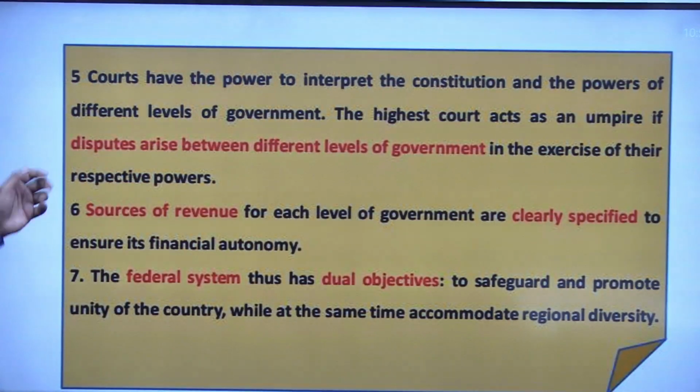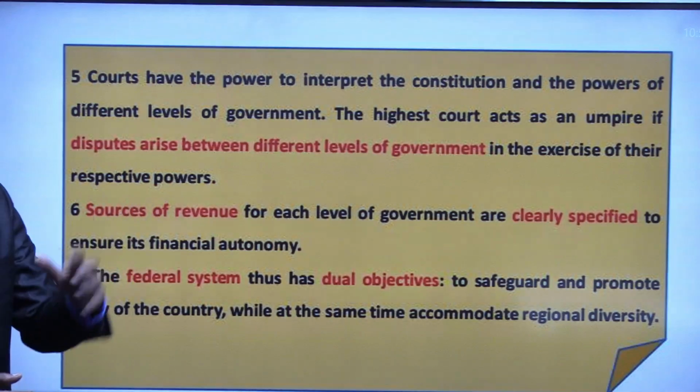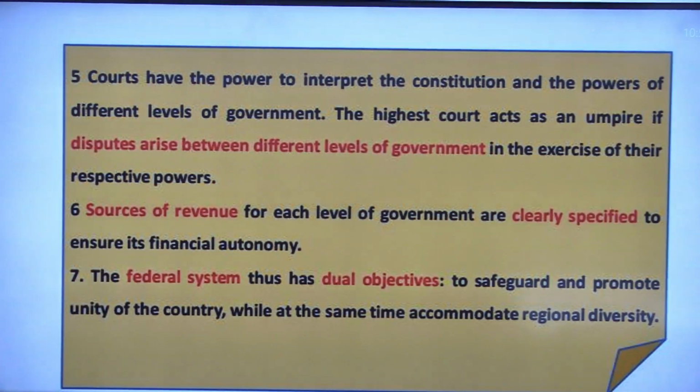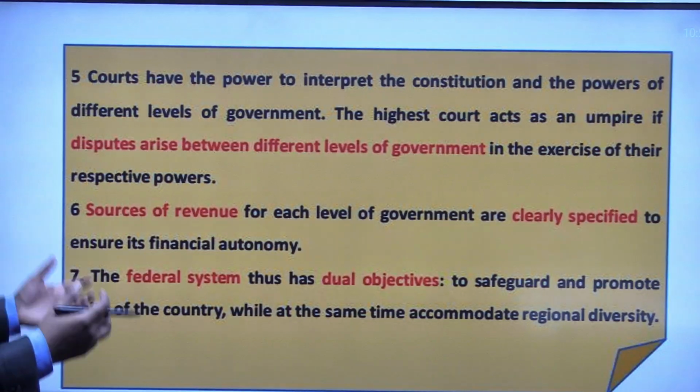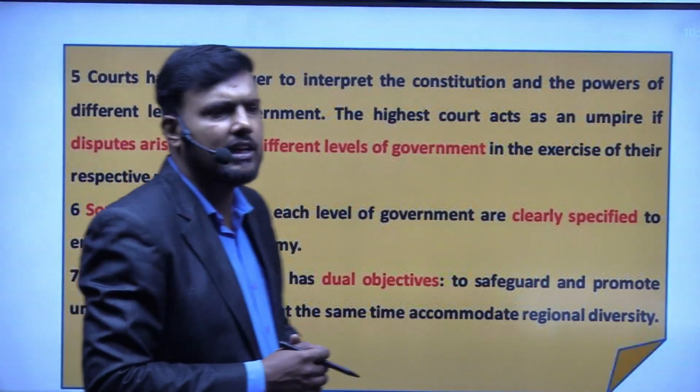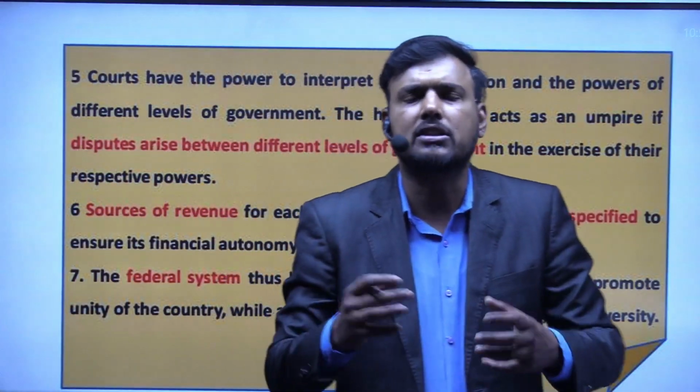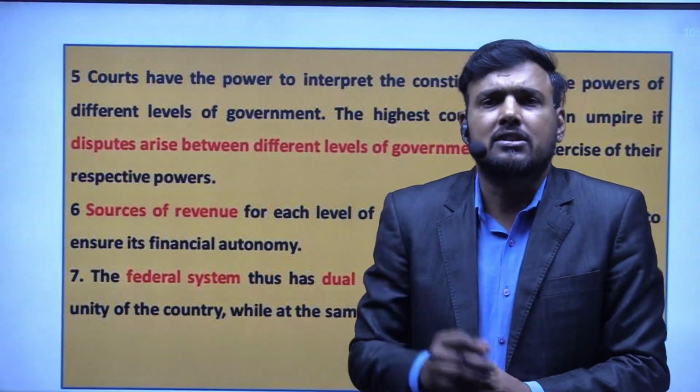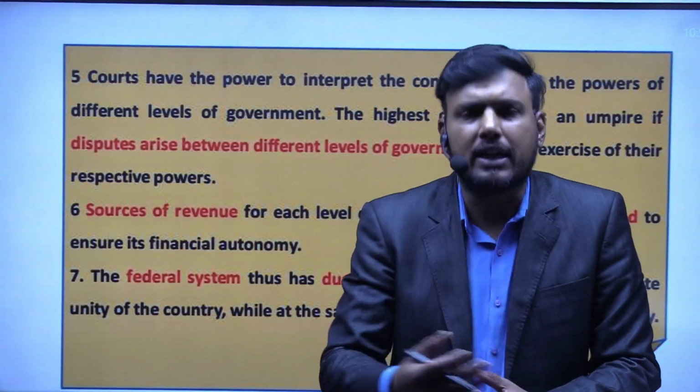Now we'll talk about the fifth and again a very important point. Suppose some action has been done, some decision has been taken by the government, whether the union government or the state government, and a certain dispute arises.